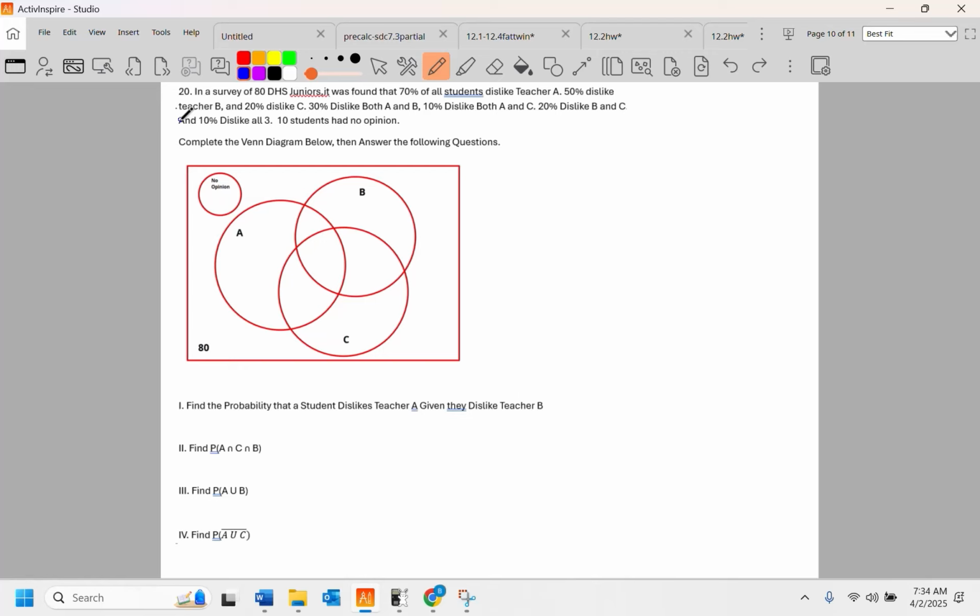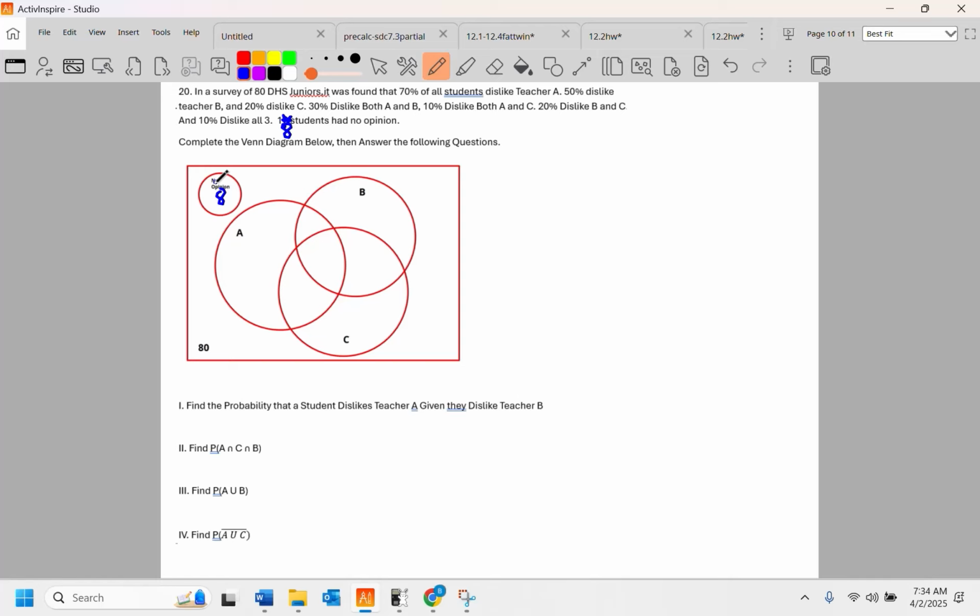All right, so the other Venn diagram, just to make sure we got everything right. I didn't notice that I had messed this up until after the twin. Just as soon as I hit stop, I was like, uh-oh, I messed up. This one does have a problem, and this is a really rough Venn diagram. It's bad. I won't do anything this bad on the test. 8 students had no opinion. That has to be fixed.